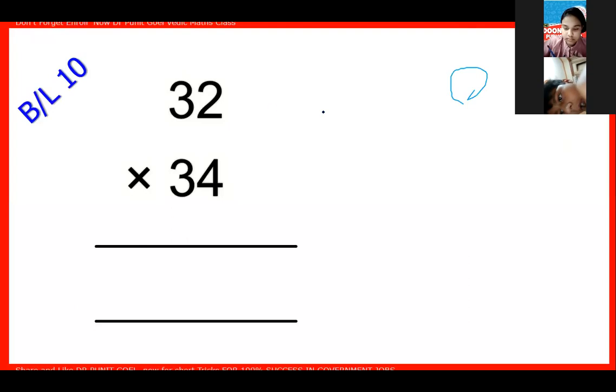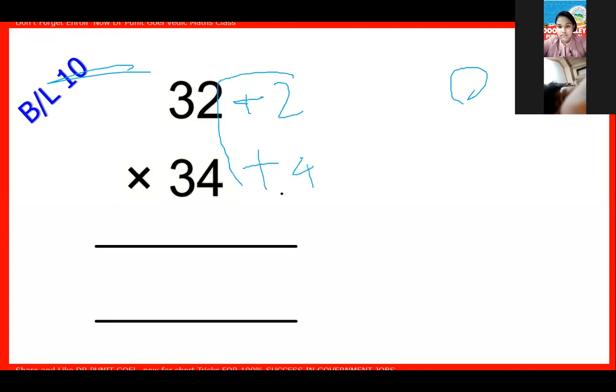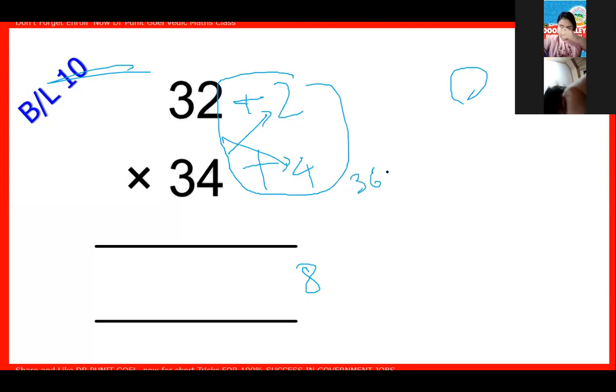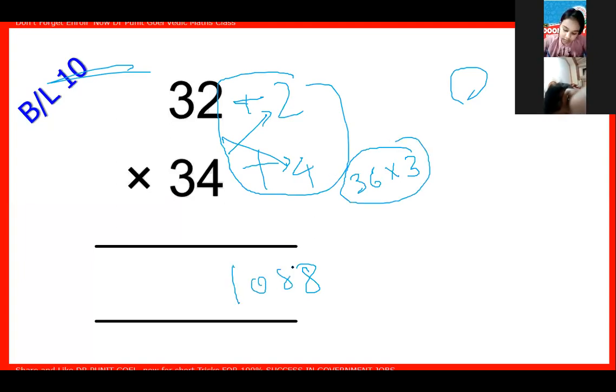Let's check it. How to solve that? That is 2 more. That is 4 more. 4 is to be multiplied by 2. Gives me 8. 1 cross here, 1 cross here gives me 36. And 36 is multiplied by 3. That gives me 108. So answer will be 1088. Got it? That will be a very easy method.